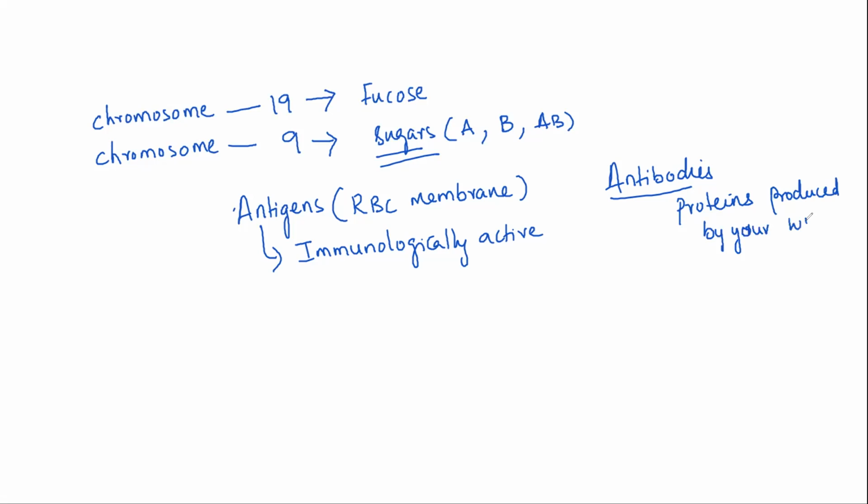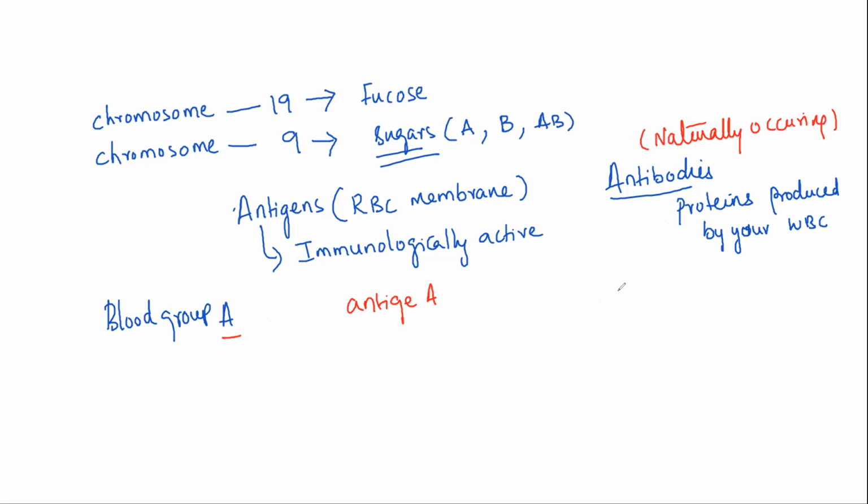And these antibodies, you can see, let me take blood group A. Now I'm speaking about A. The antigens present here are the antigen A, so we call it blood group A. But these antibodies are naturally occurring, and luckily we do not have a matching antibody.